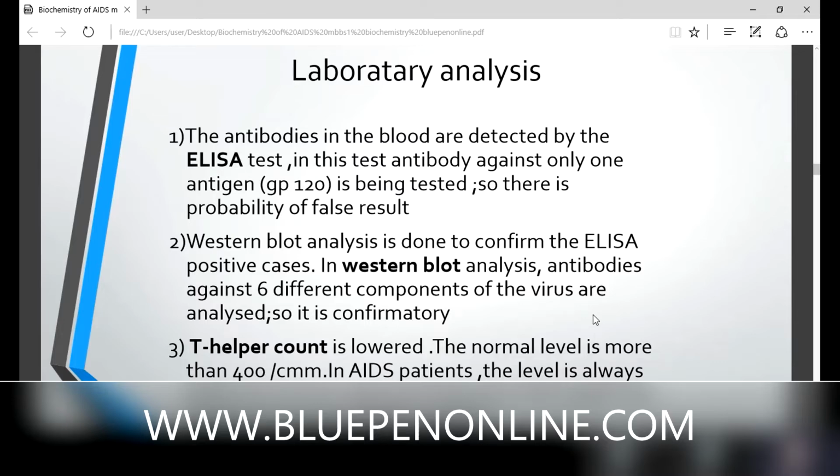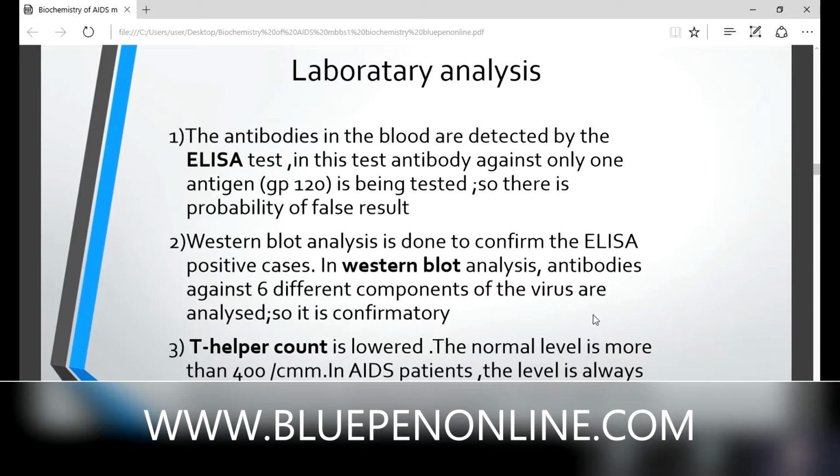In the case of the ELISA test, we detect GP120. Since only one antigen is detected, there is a probability of a false result in the ELISA test. So we have to confirm HIV through one analysis, known as Western blot analysis. In Western blot analysis, antibodies against 6 different components of the virus are analyzed. In ELISA, only one. So it is the confirmatory test for ELISA, the confirmatory test for HIV.